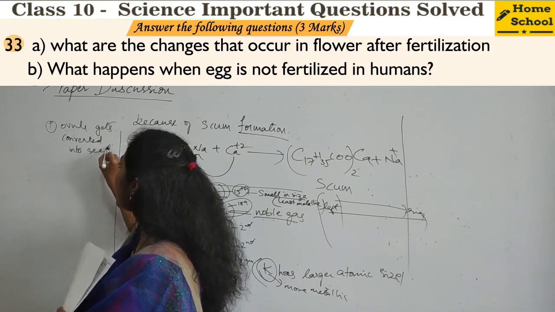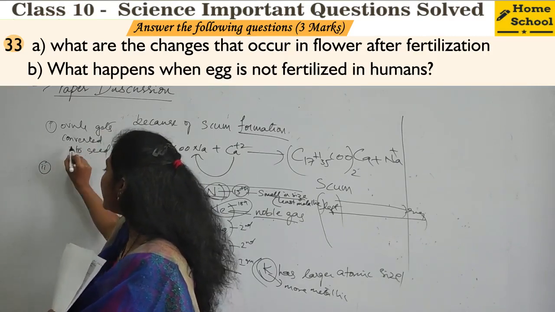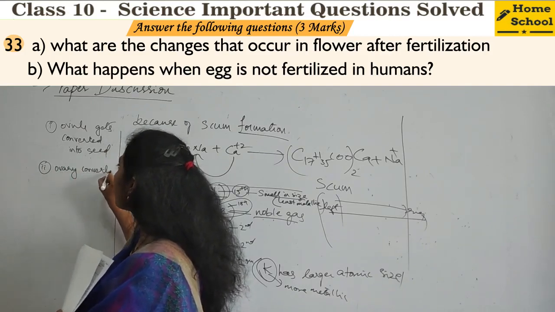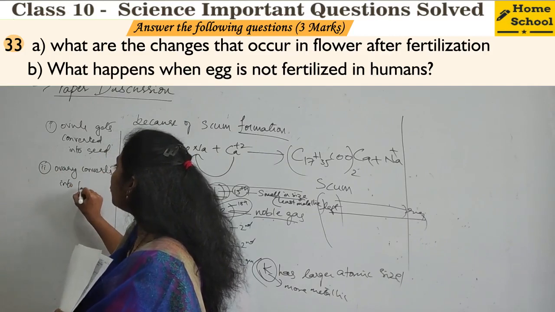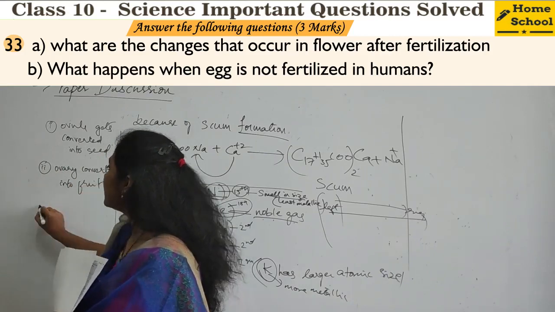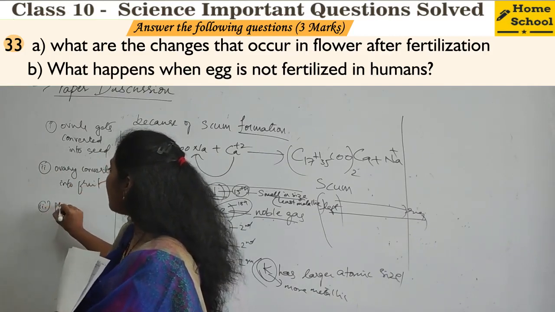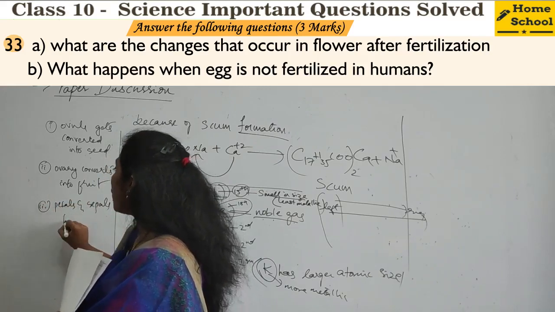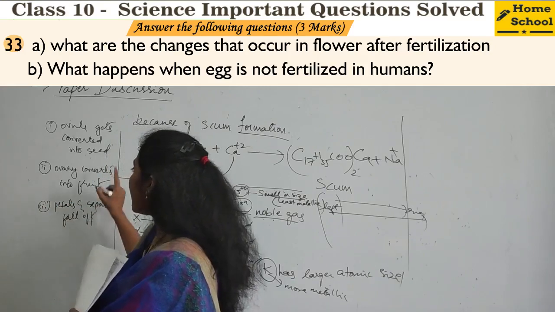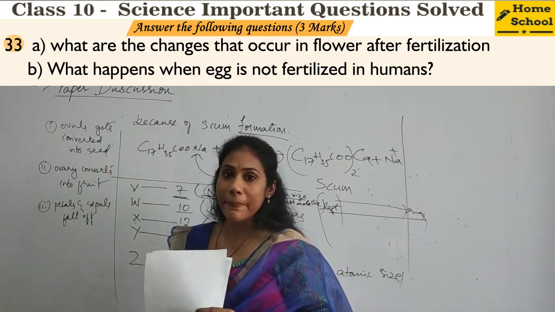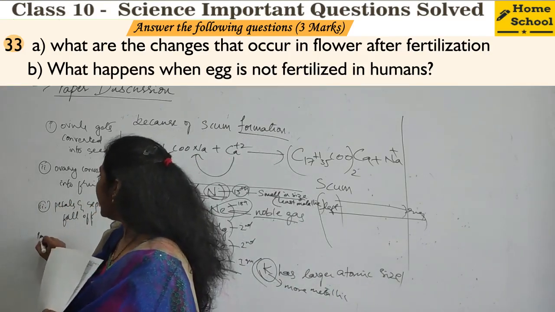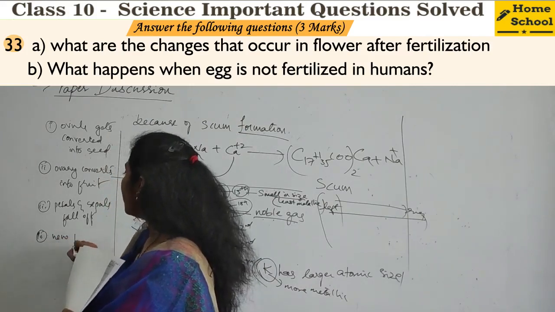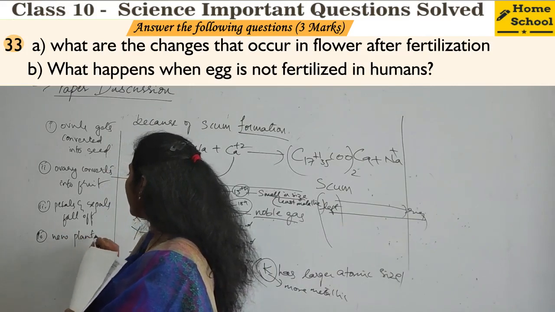Very, very important sentence. Second point you have to mention is ovary. Ovary converts into fruit. Yes or no? Third one. What happens to the petals and sepals? Petals and sepals fall off. You know, these are the 3 points you have to compulsorily mention. And next point, what happens? New plant forms